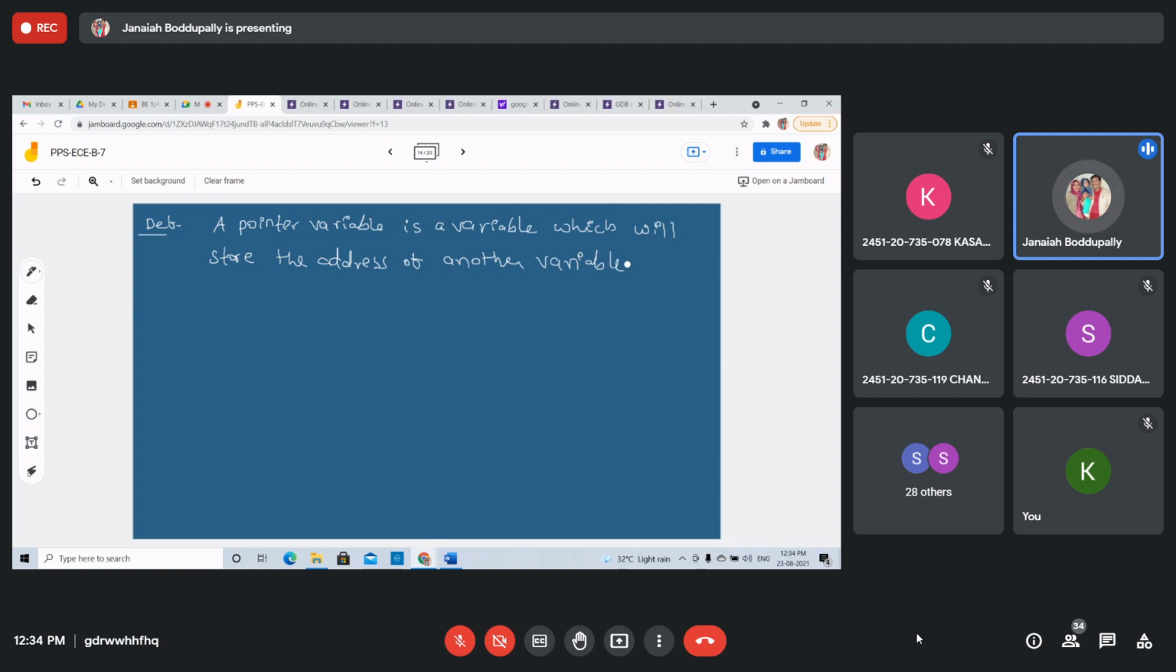A pointer variable is a variable which will store the address of another variable. Address means the memory location. Right? So pointers are one of the most distinct and exciting features of the C language, distinct and exciting compared to other topics.